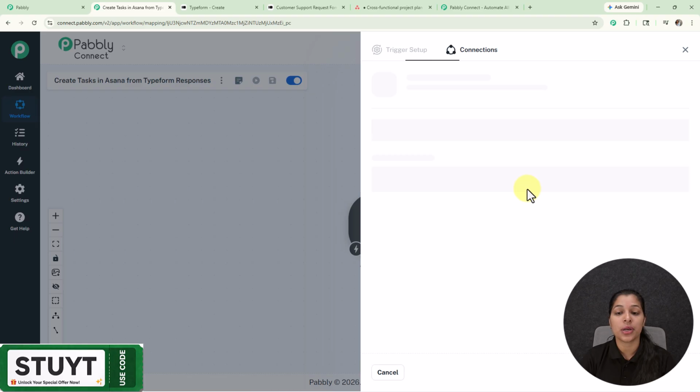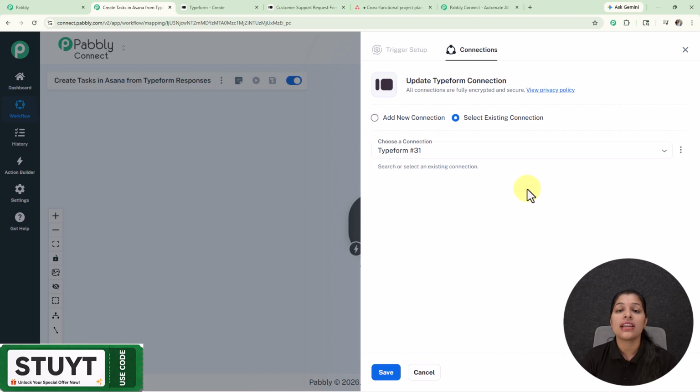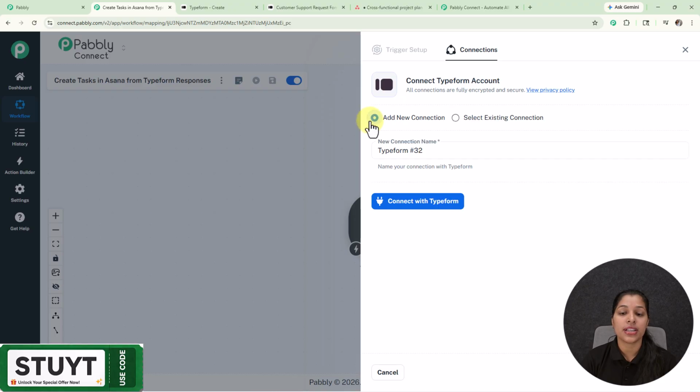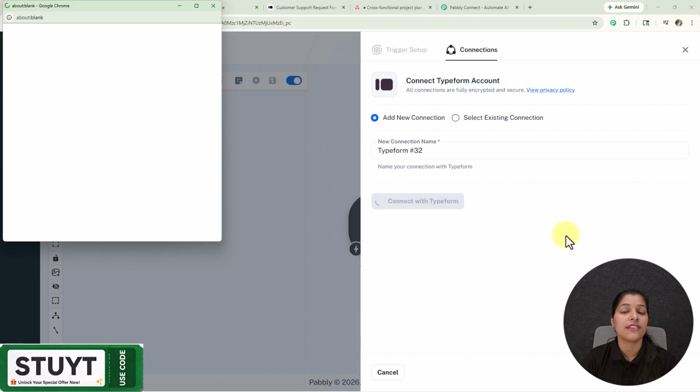Now we just have to click over this connect button, and here we are landed on the connection page, where if you want to go through your existing connection, then you can select this button of existing connection, and for building a new connection, you just have to click over this add new connection button. And here we are getting a new connection name and this button, that is connect with Typeform, which I have selected.